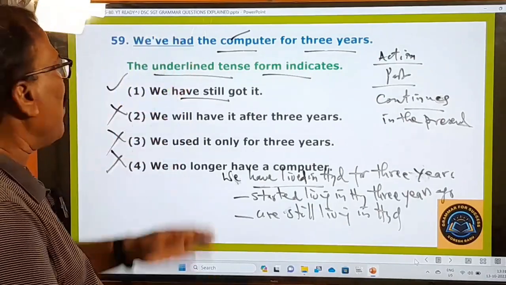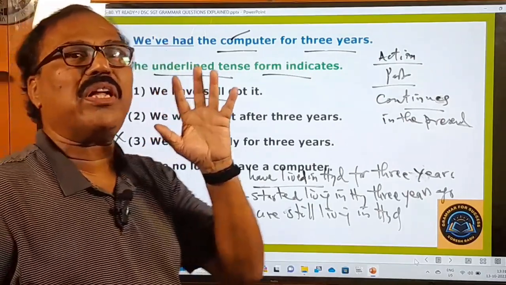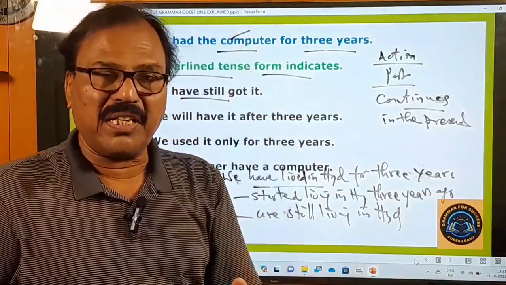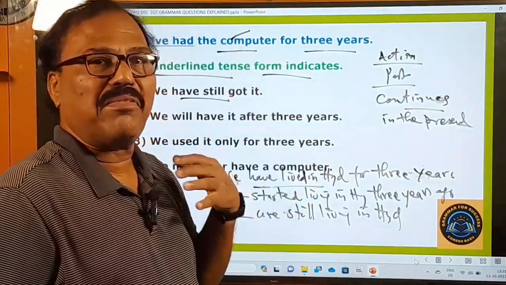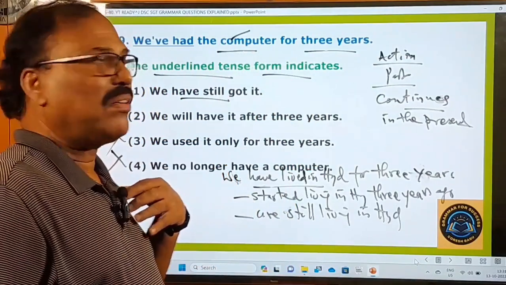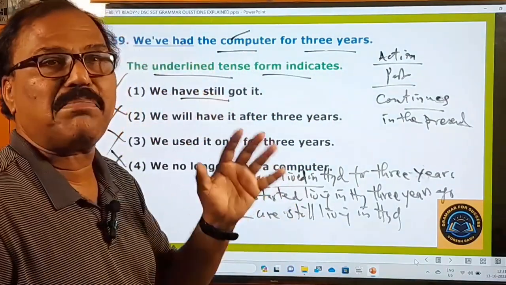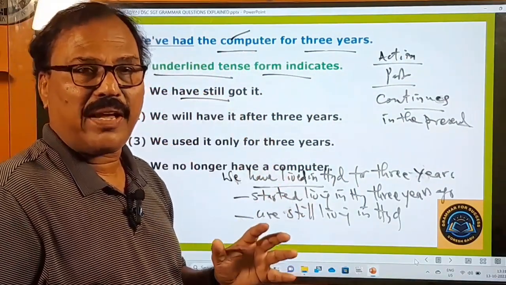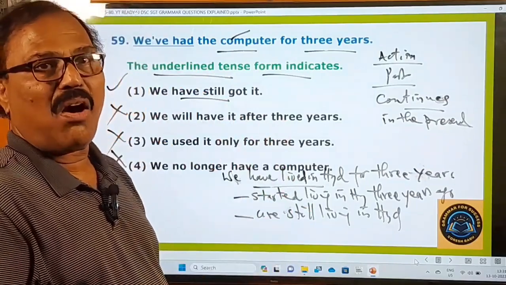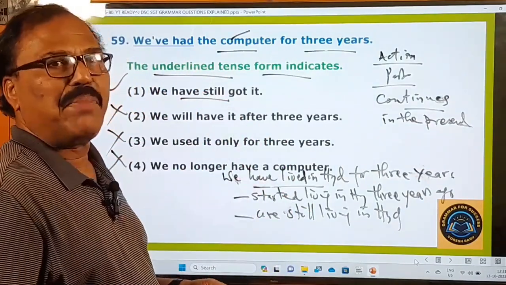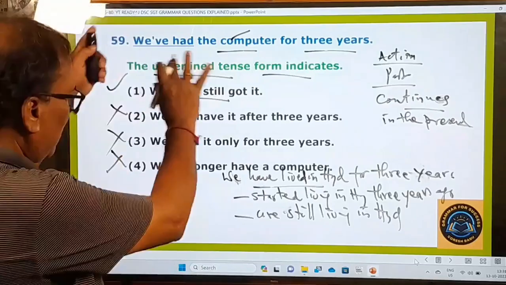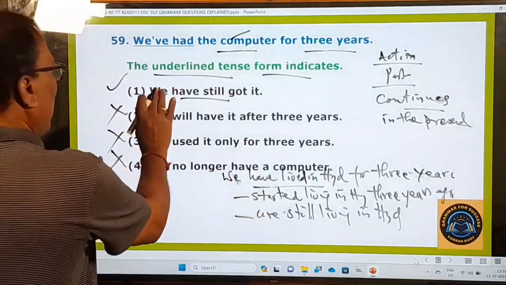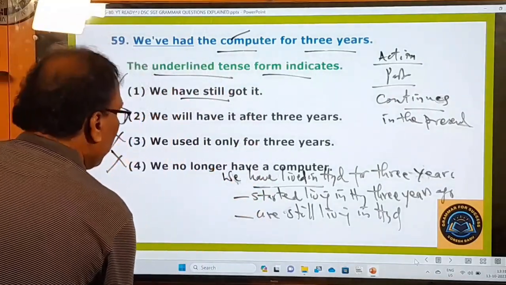So in this way, if you want more information about the present perfect tense, please try to watch my video made on present perfect tense and present perfect continuous tense. Okay, very recently I have uploaded it on YouTube. Please watch it and benefit from it largely. Okay, this is the meaning of this sentence. This is your answer. Now let's go to the next question.